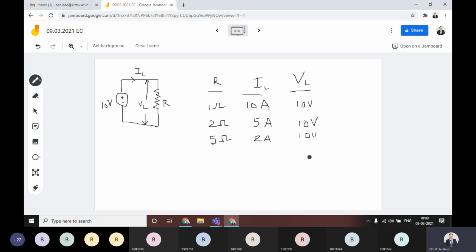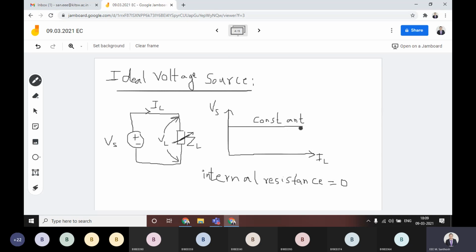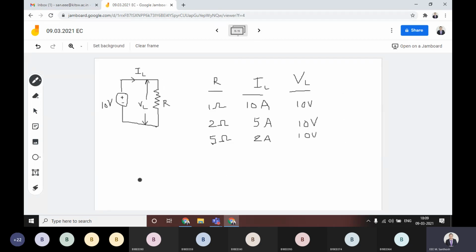That means whatever the resistance or whatever the load, if you change the load, load changes means only the load current is changing. In this case IL is changing, but the voltage value VL is always constant. That means we are getting a straight line every time. Okay, that means if you consider the internal resistance of this kind of circuit, it is equal to 0.